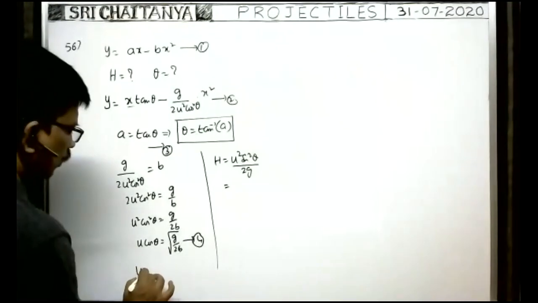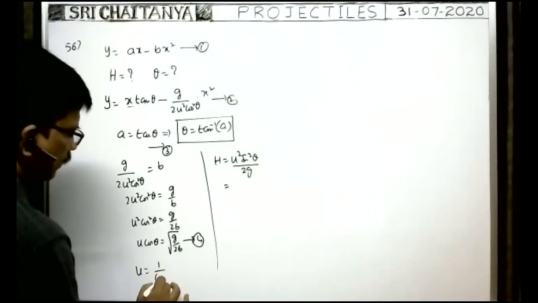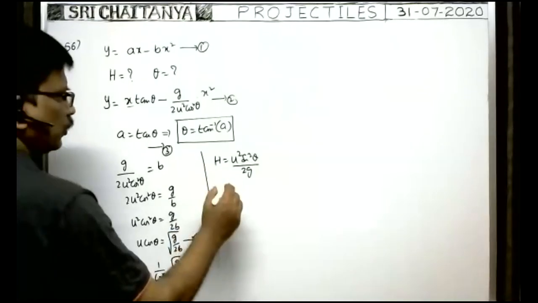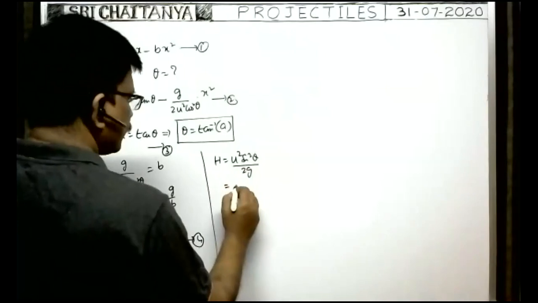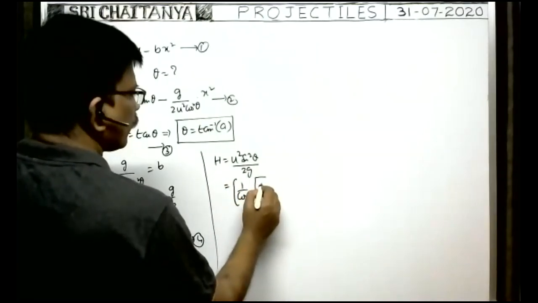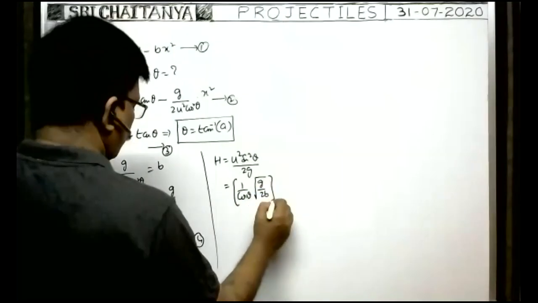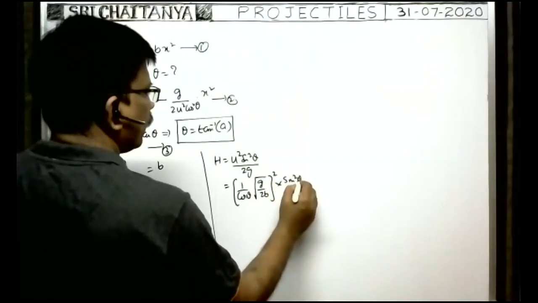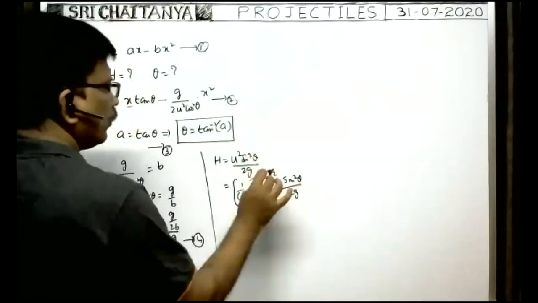From this u is equal to 1 by cos theta into root of g by 2b. Substitute u value here. Square is there. That's why 1 by cos theta into root g by 2b whole square into sin square theta by 2g.